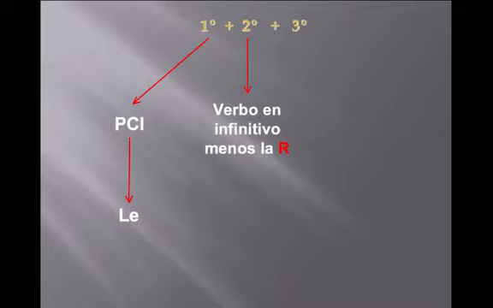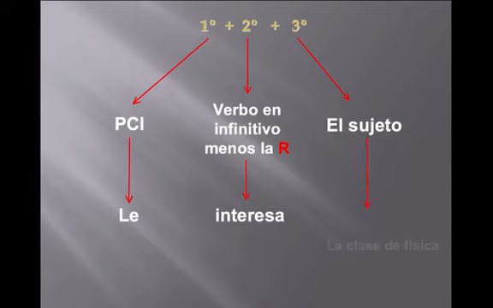So here are our 3 steps put together. So we take our pronombre indirecto and we'll use le in this case. So we're talking about him or her or usted. And then our second step, we take the verbo menos la R. So we'll say le interesa. So what interests him or her. And we take the subject and la clase de física. Le interesa la clase de física. So physics class interests him, or you could also use taking physics class interests him.